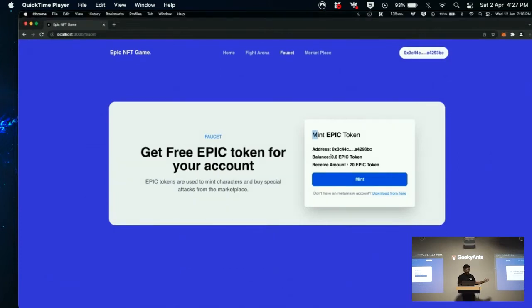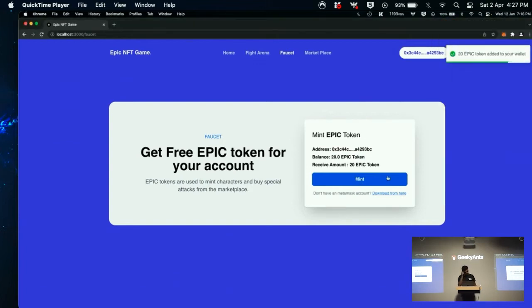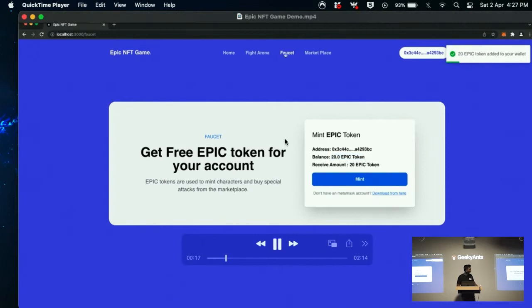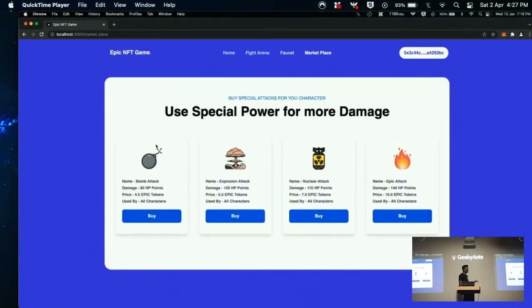And this is a faucet. You can just click on the mint button and it will give you 20 Epic tokens just to try out. So you have 20 tokens now. We have a marketplace. Each character has some attacks and you can buy more attacks for the game. Each special attack has its own price, its own attack power, damage and everything.